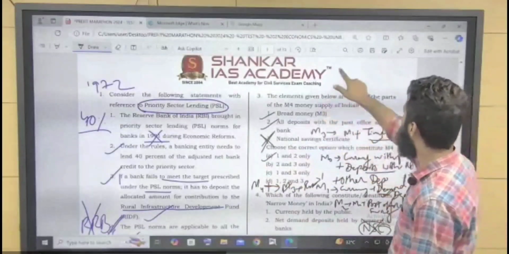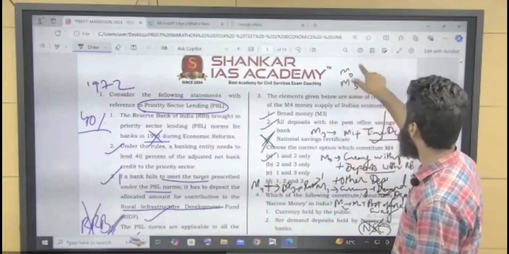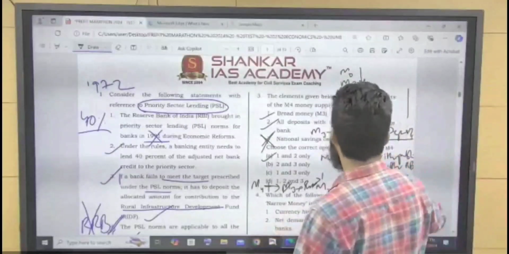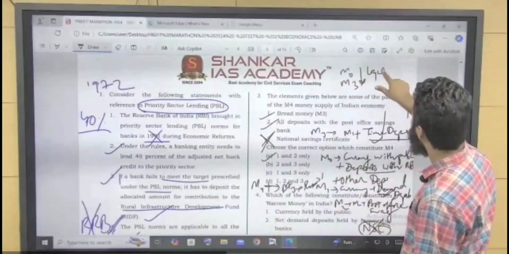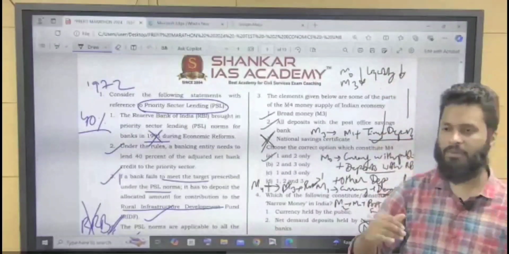The broad money. So M0 is narrow money. M3 is broad money. M0 is narrow money. M3 is called as broad money. And when you move from M0 to M3, liquidity will decrease. Liquidity decreases when we move from M0 to M3.